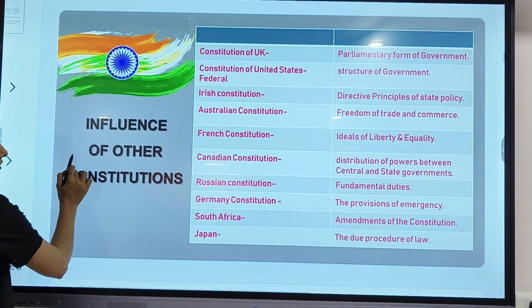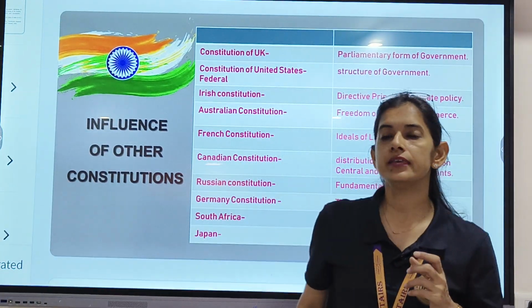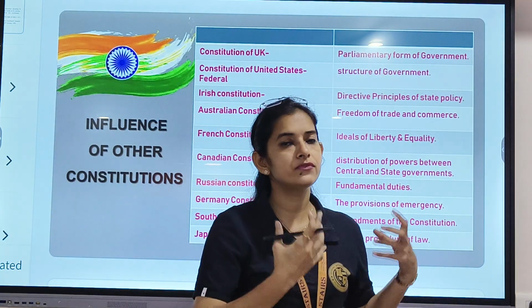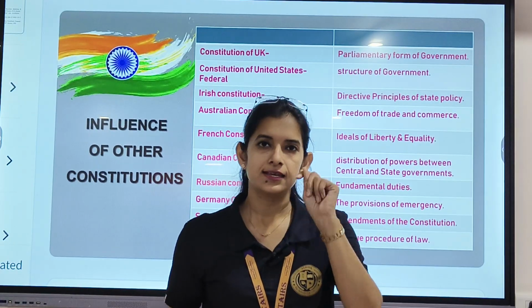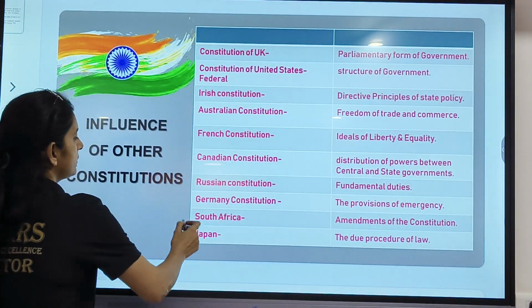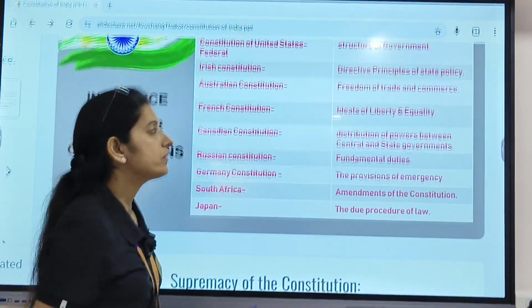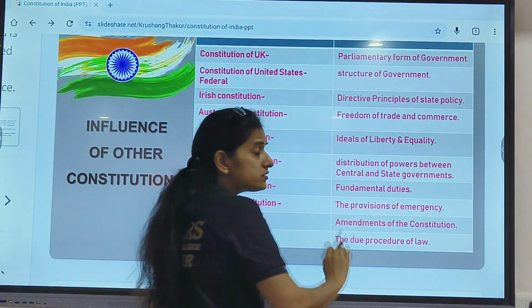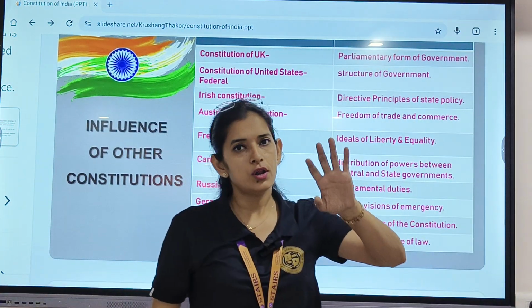While drafting the constitution, there were certain things adopted from the constitutions of different countries. What are those things? Let us discuss that. First of all, from the Constitution of the United States of America, we took the structure of the government. That is how the government would be functioning.